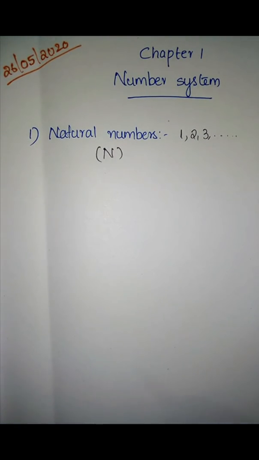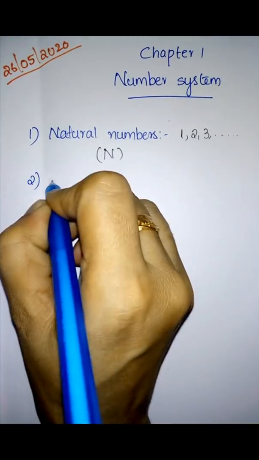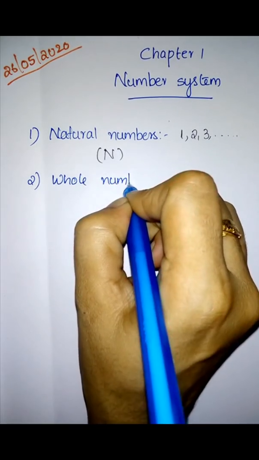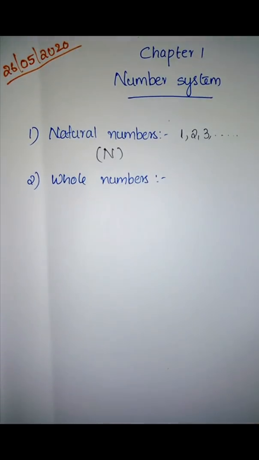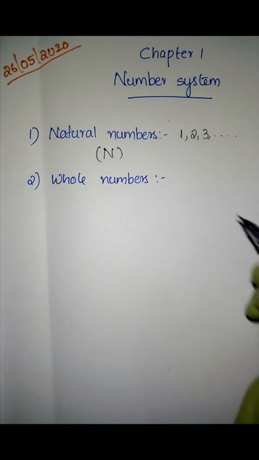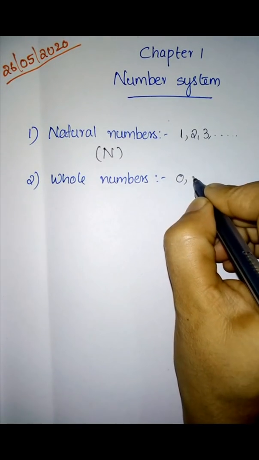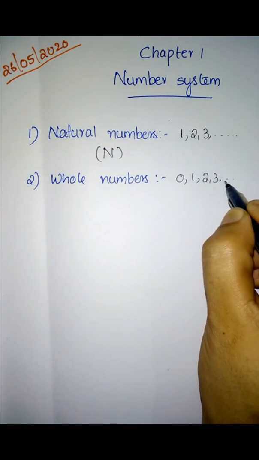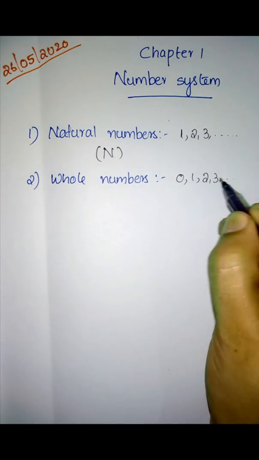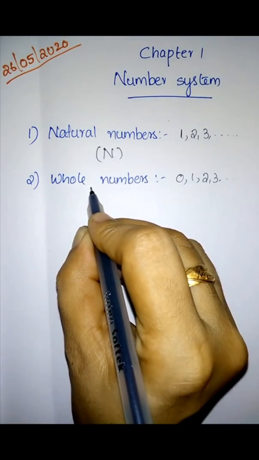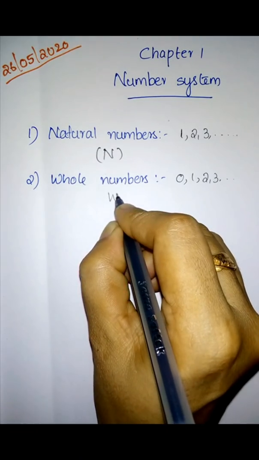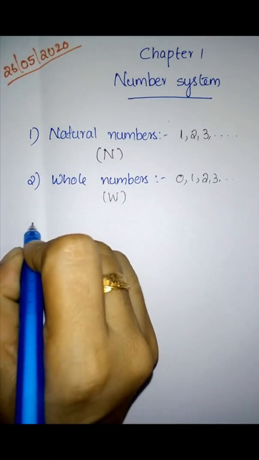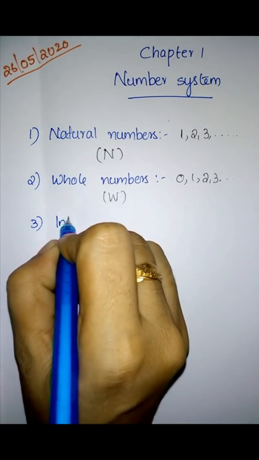Is it clear? And the second one you already know, that is whole numbers. So what is the difference between the natural numbers and the whole numbers? Only one difference. Whole numbers start from 0, 1, 2, 3, etc. 1, 2, 3, etc. are natural numbers. Natural numbers including 0 are termed as whole numbers and are denoted by the letter W. Is it okay? Then the third one is integers.